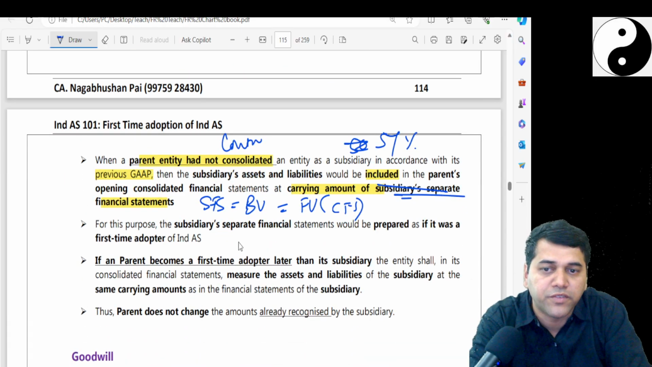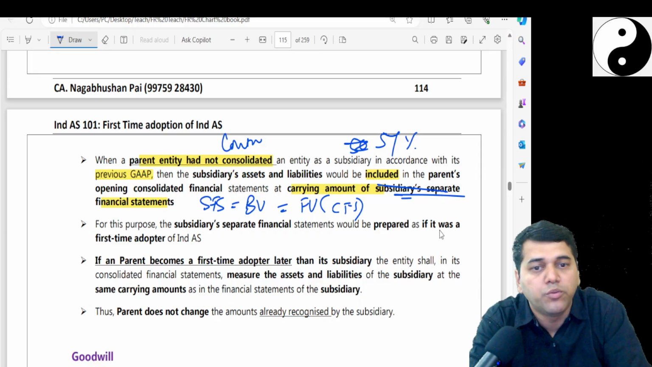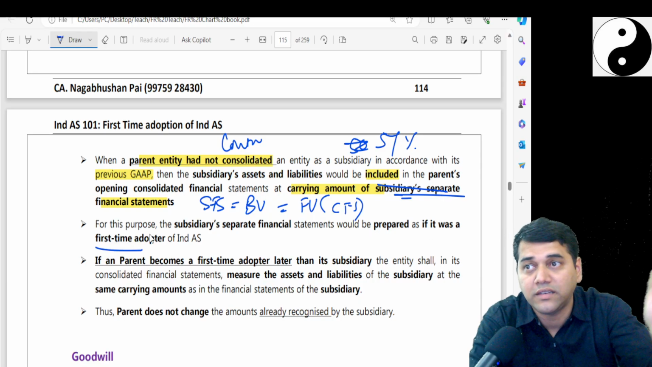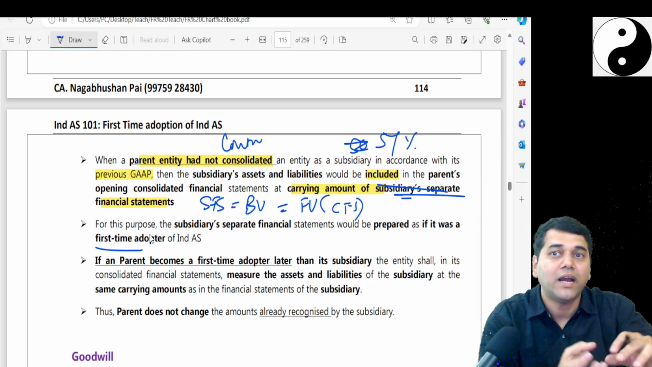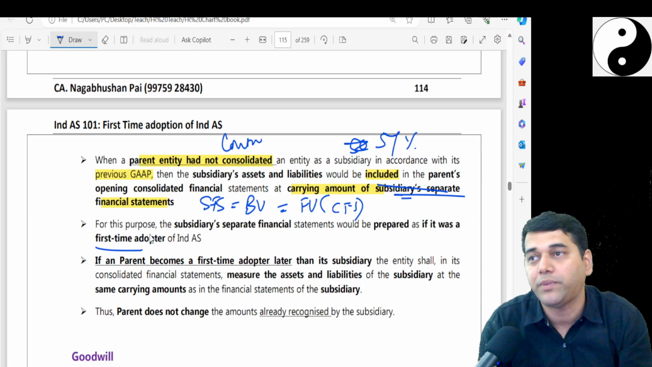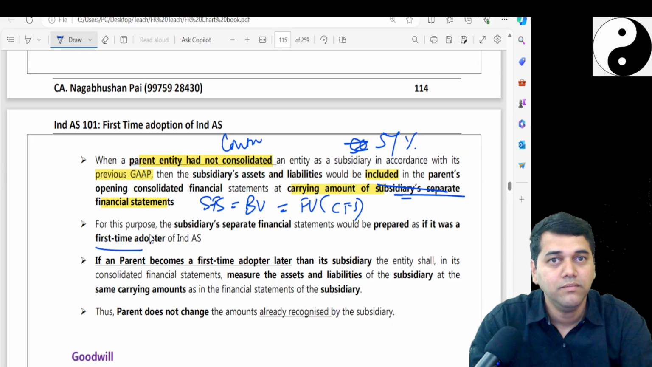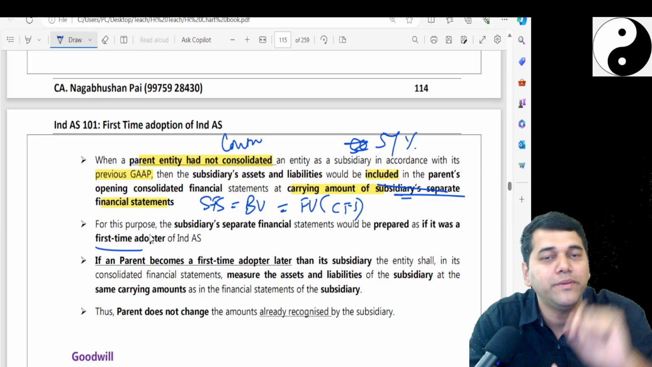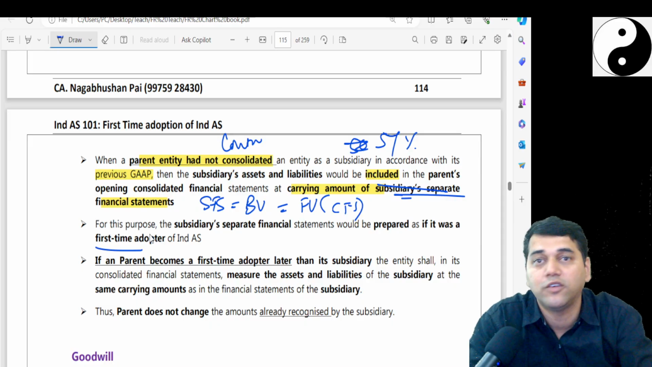Now for the purpose of the subsidiary's SFS, it would be prepared as if it is a first time adopter of Ind AS. So first let them prepare as per Ind AS, because you are into Ind AS. If Ind AS becomes applicable to the parent, it becomes applicable to the subsidiary also. If the subsidiary's financials are to be consolidated, they also should be in Ind AS. So first you let them become the first time adopter. It goes like a chain now.